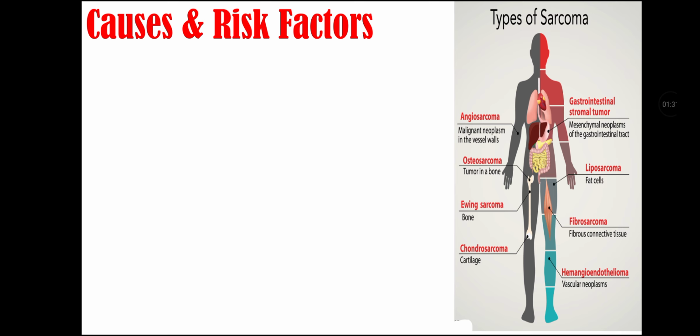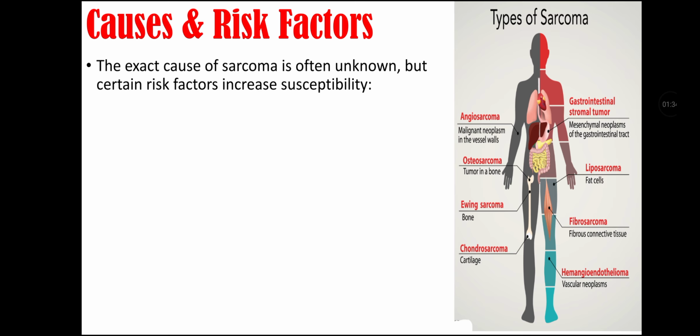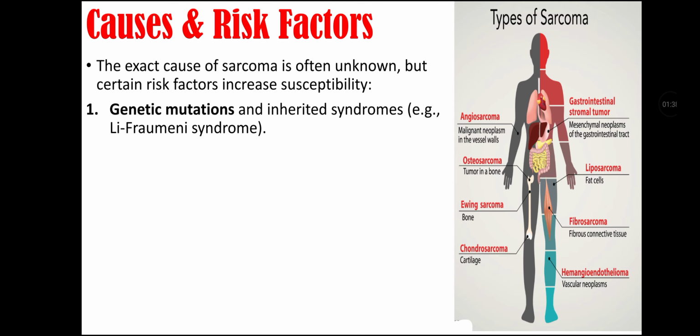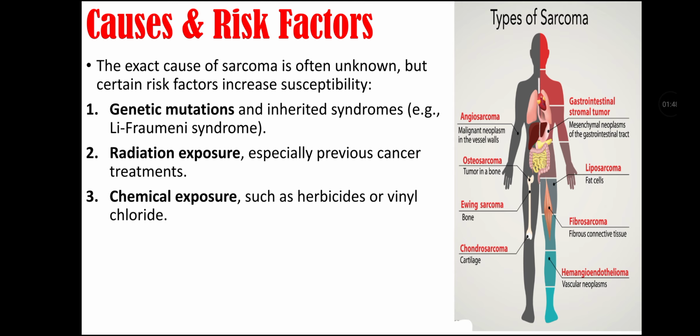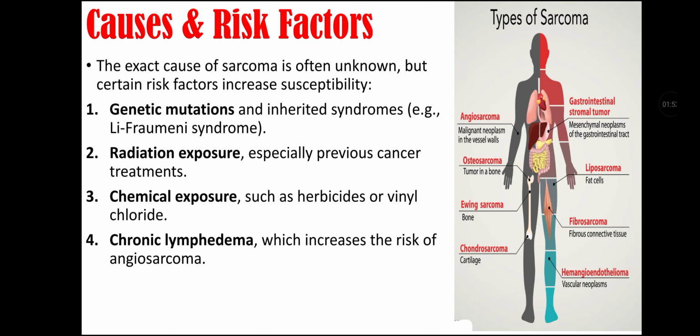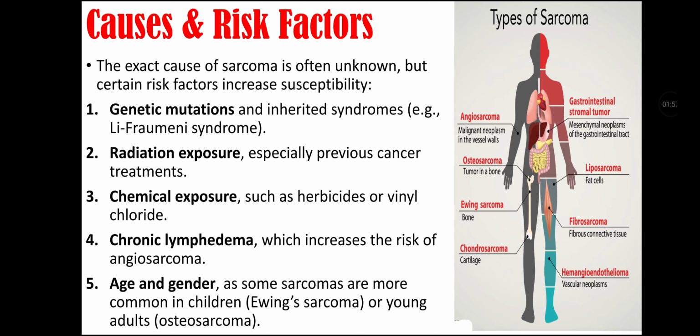Causes and risk factors of sarcoma. The exact cause of sarcoma is often unknown, but certain risk factors increase susceptibility. They include genetic mutation and inherited syndromes, radiation exposure, especially from previous cancer treatments, chemical exposures such as herbicides or vinyl chloride, chronic lymphedema, which increases the risk of angiosarcoma, and age and gender, as some sarcomas are more common in children, like Ewing sarcoma, or young adults, that is osteosarcoma.